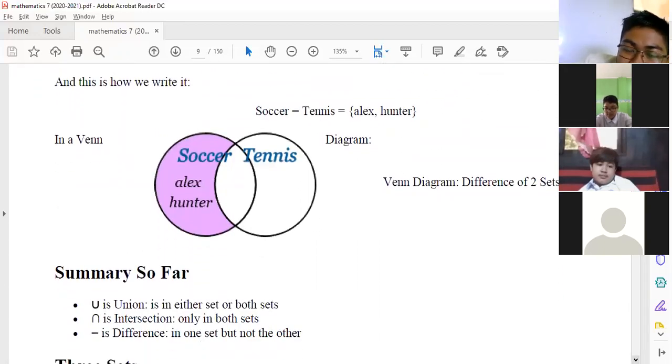So, a summary so far: U is for union, magkasama. It is either set or both sets. Intersection, only in both sets. And we have the difference, one set but not the other.